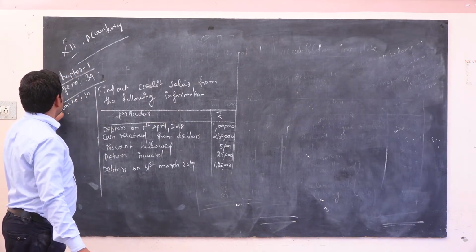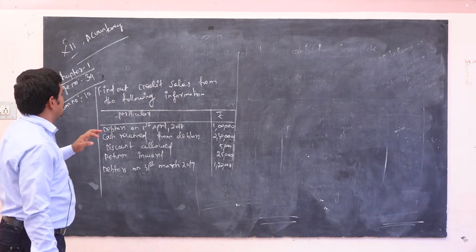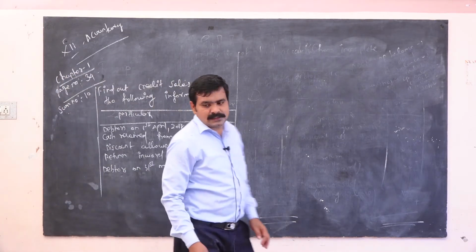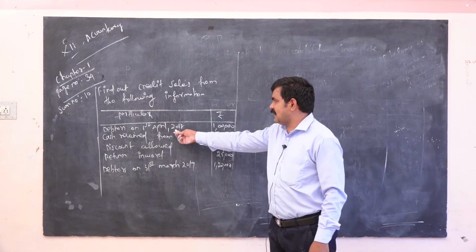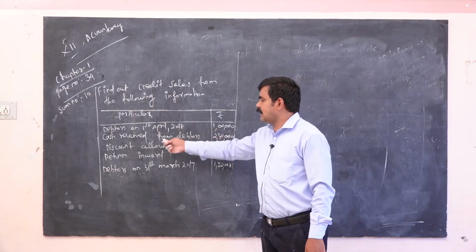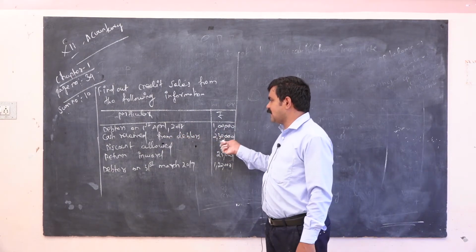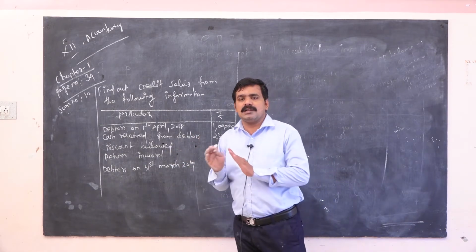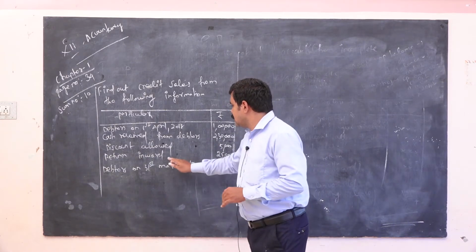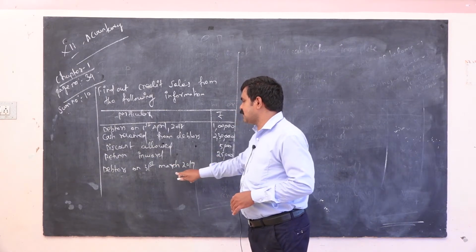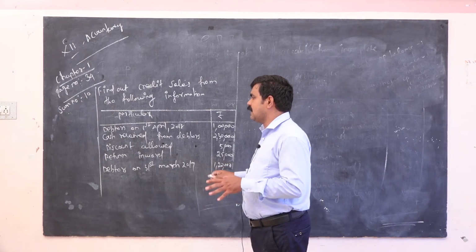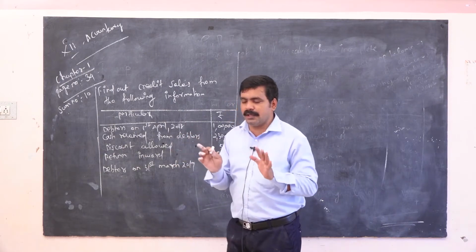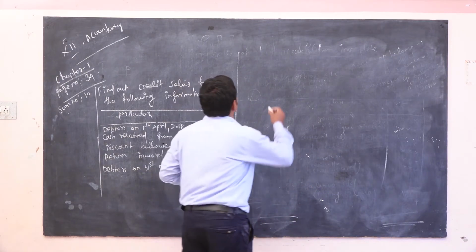Chapter number 1, page number 34, sum number 10: find out the credit sales from the following information. So these are the particulars. Debtors on 1st April 2018, 1 lakh; cash received from debtors 2,30,000; discount allowed 5,000; return inward, which is also known as sales return, 25,000; debtors on 31st March 2019, 1,30,000, that is the closing balance. This is the opening balance. Okay, now going to solve the problem.